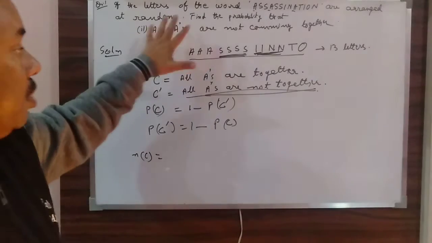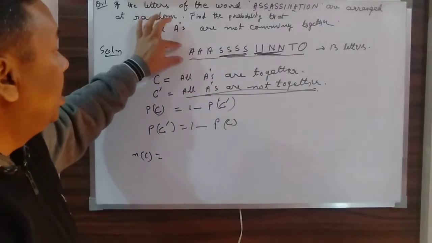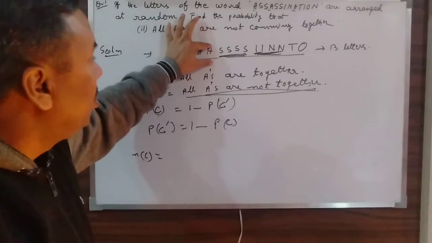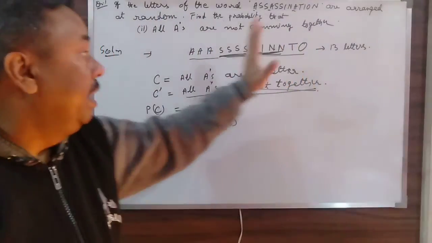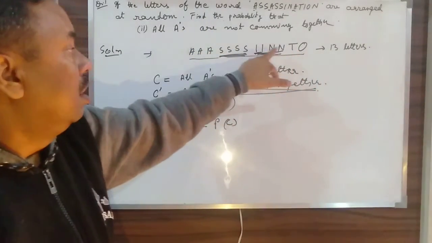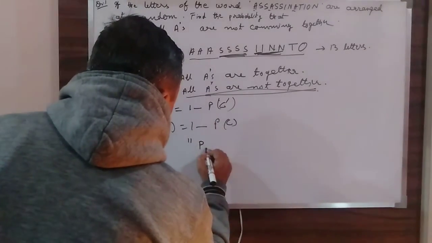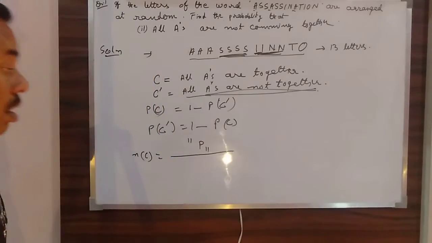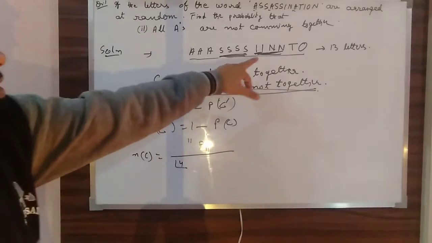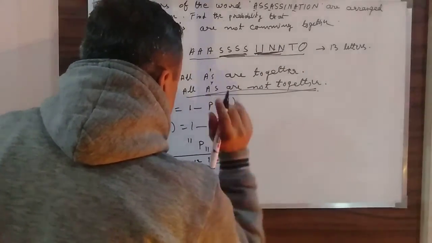As I have done in the first part of the question, I have taken all A's together, when all A's have to be at one place. Similarly, now I will take all these A's as one unit. If I take this as one unit, what will be the number of units remaining? That will be 1 plus these 10, so that will be 11. So now this will be 11P11, divided by factorial 4 for these 4 S's, then factorial 2 for the 2 I's, and factorial 2 for the 2 N's.